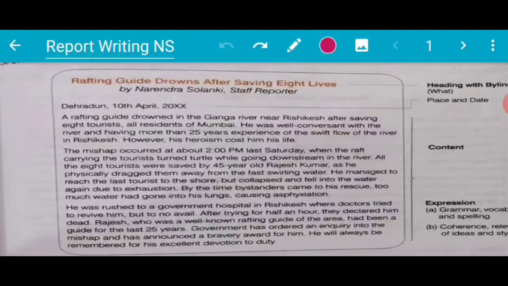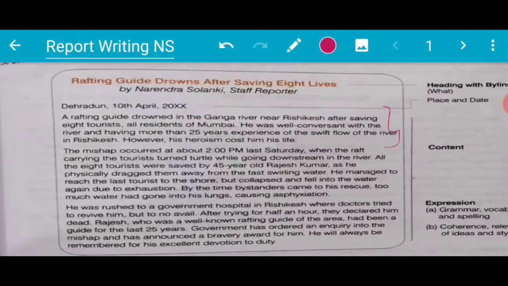See what is written here. A rafting guide drowned in the Ganga river near Rishikesh after saving 8 tourists, all residents of Mumbai. He was well conversant with the river, having more than 25 years experience of the swift flow of the river in Rishikesh. However, his heroism cost him his life. So this was the first opening paragraph.